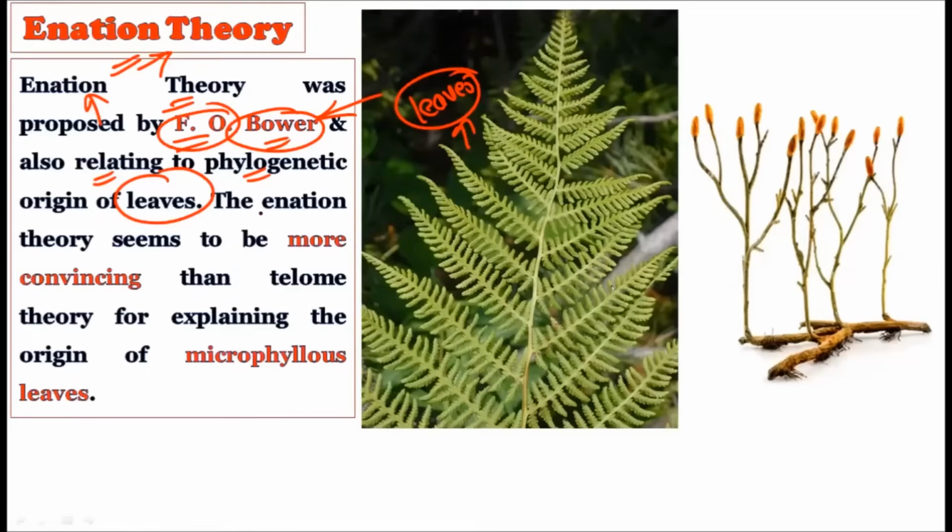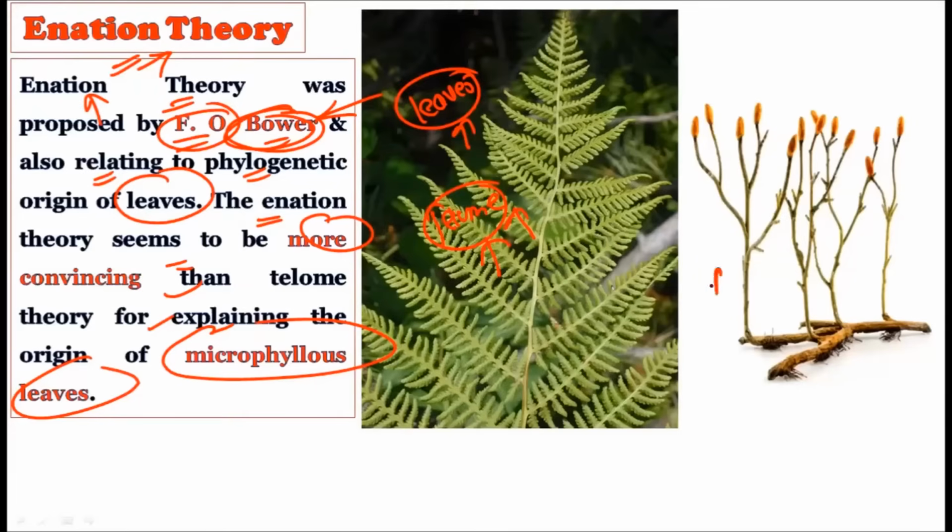The initiation theory seems to be more convincing than the telome theory in explaining the origin of microphylous leaves. We have just compared the two. The telome theory fails to explain the origin of the microphylous leaves in the pteridophytes, but the initiation theory given by F.O. Bower is more convincing, because its explanation is more relatable while discussing the origin of microphylous leaves in the pteridophytes.